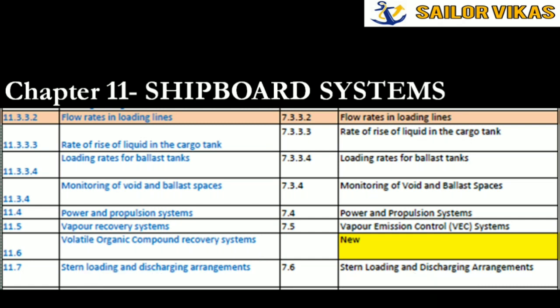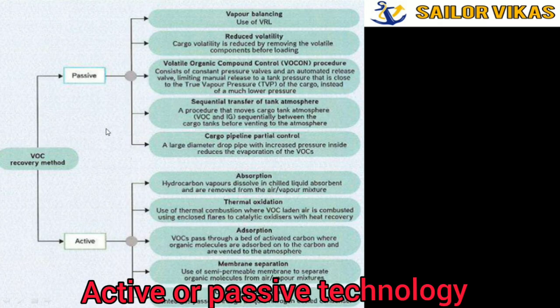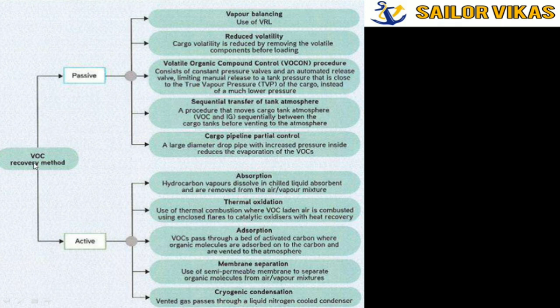Earlier we had the vapor emission control system. Here the new thing added is the volatile organic compound recovery system. They have added this paragraph in SGOT 6, where they say that VOCs are normally vented to the atmosphere unless a VOC recovery system is used to recover them. This system is based on active or passive technology. They have given a flowchart that clearly explains the VOC recovery methods, passive and active. You can refer to SGOT 6 for further knowledge.